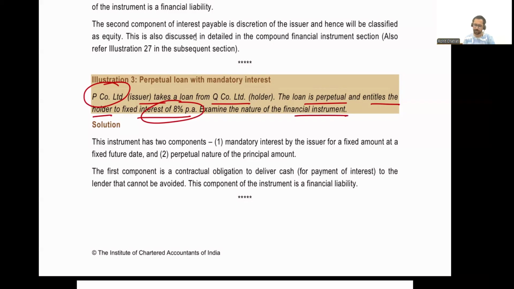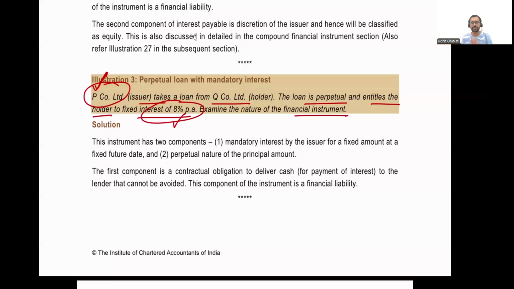Examine the nature of the financial instrument. Again, we are going to examine it from P Company's point of view. With regard to the principal, because it does not have any specific stated maturity date, P Limited does not have an obligation to pay cash to Q Company Limited with respect to principal. If you look at the interest element, P Limited has an obligation to pay 8% per annum to Q Limited every year. It has a contractual obligation to pay cash with respect to interest.